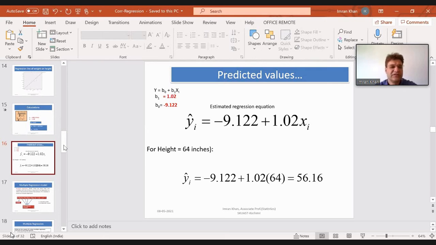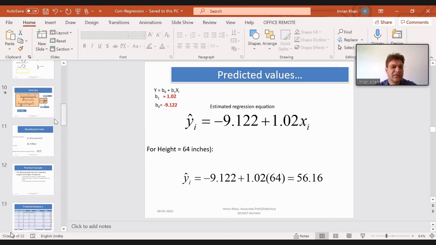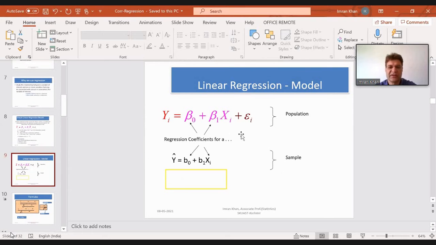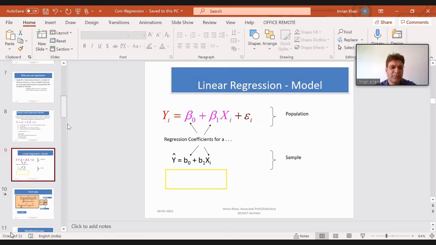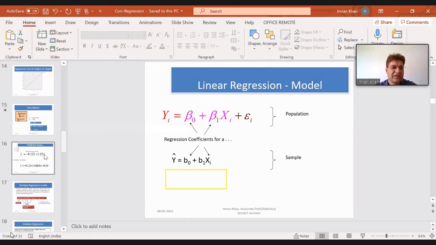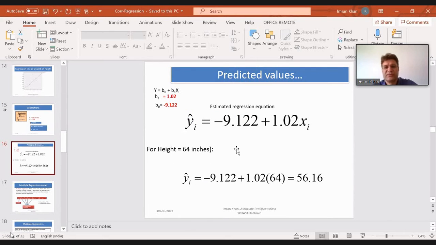Now see, this was our equation here. We had y hat is equal to beta naught plus beta 1 x. So we had to calculate the value for beta naught and we had to calculate the value for beta 1. So when we calculated this, we put all these values in this equation, and this becomes your estimated regression equation. Now, the beauty of this regression equation is, as I said in the beginning, it's also called the prediction equation.